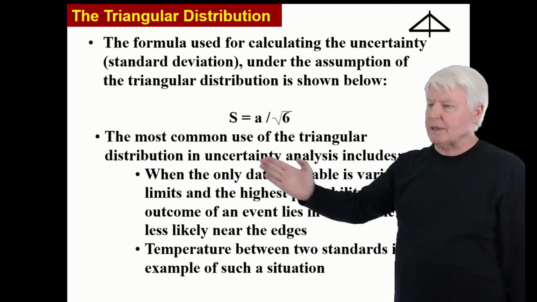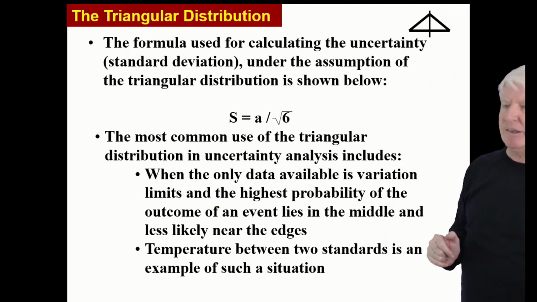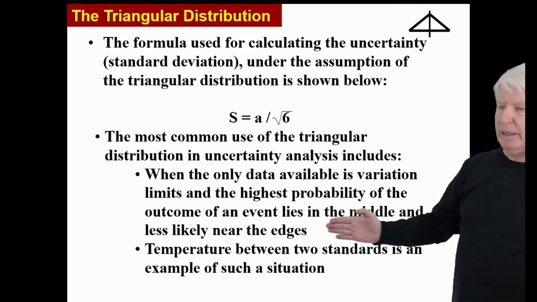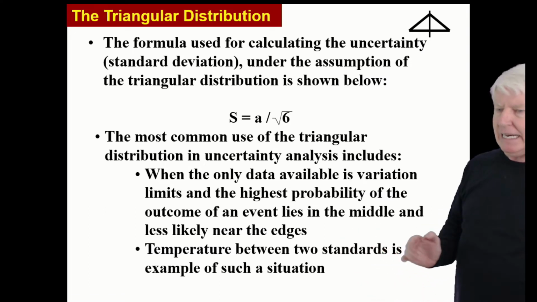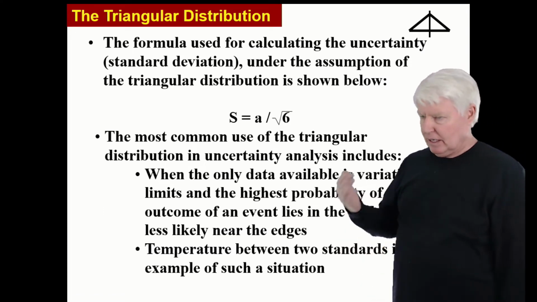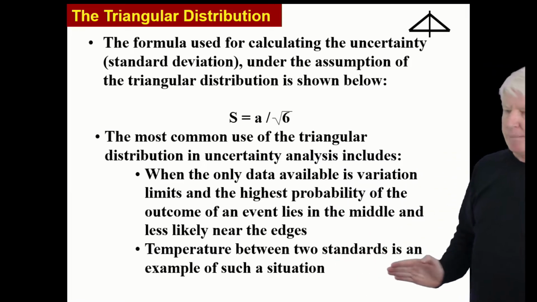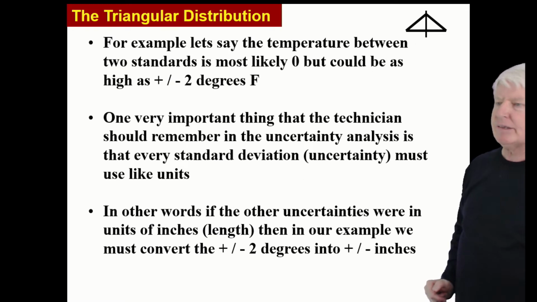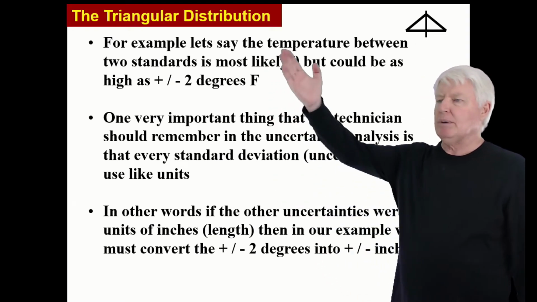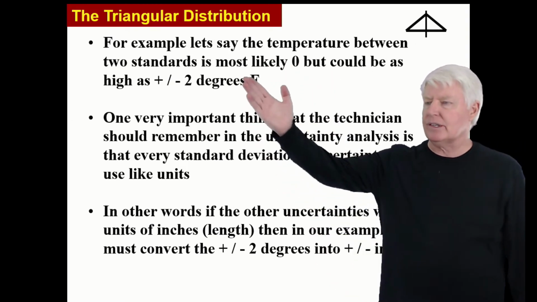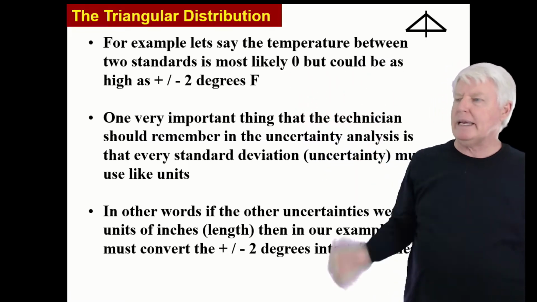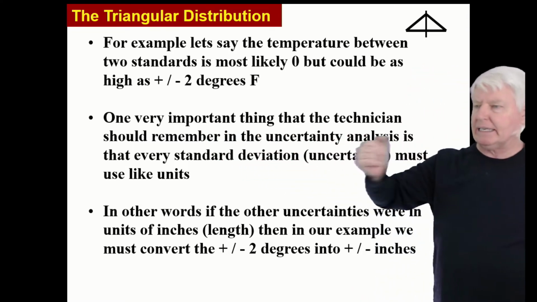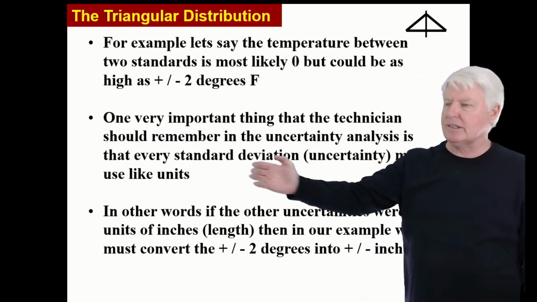The most common use of the triangular distribution in the uncertainty analysis includes when the only data available is variation limits and the highest probability of the outcome of an event lies in the middle and less likely near the edges. That's when you use this formula. Temperature between 2 standards is an example of such a variation. Okay, so we'll use that as an example. For example, let's say the temperature between 2 standards is most likely 0, but could be as high as plus minus 2 degrees Fahrenheit.